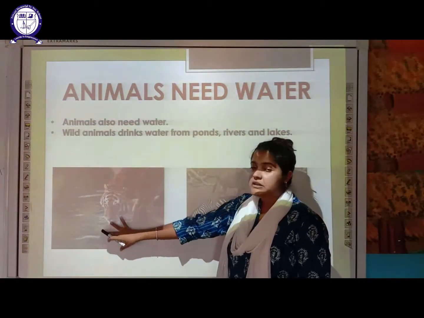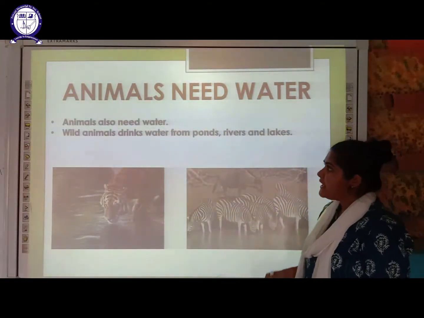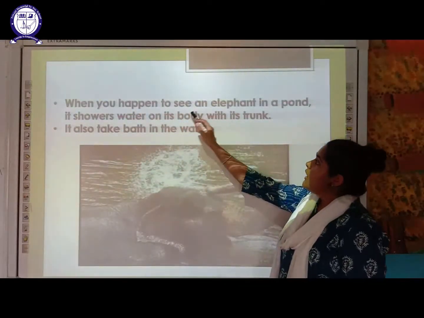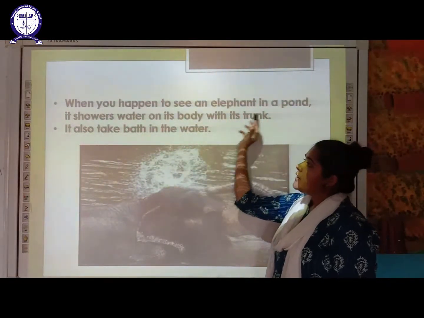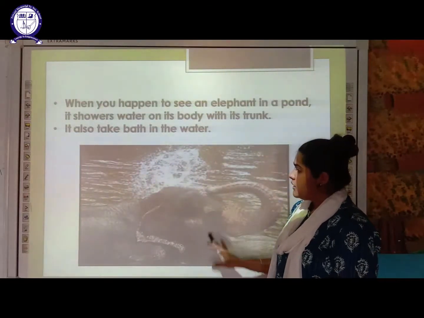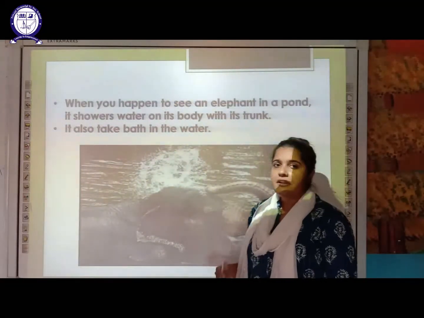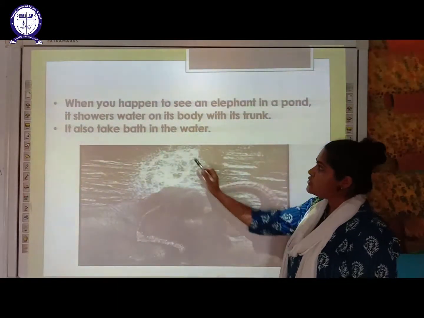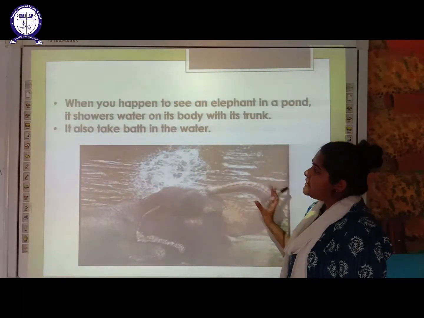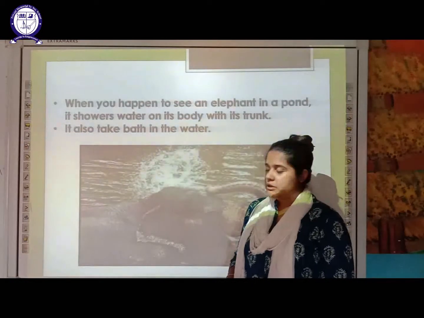So as you can see here, in the first picture a tiger is drinking water. In the second picture you are seeing zebras drinking water. Next, when you happen to see an elephant in a pond, it showers water on its body with its trunk. So as you can see here in the picture, this elephant is showering the water on its body with the help of its trunk. Which body part is it using to shower water? This is the trunk, and with the help of this trunk, it is showering the water on its body. It also takes a bath in the water.